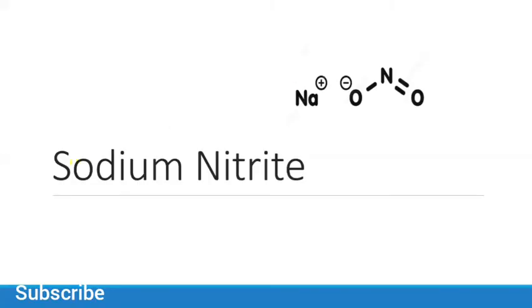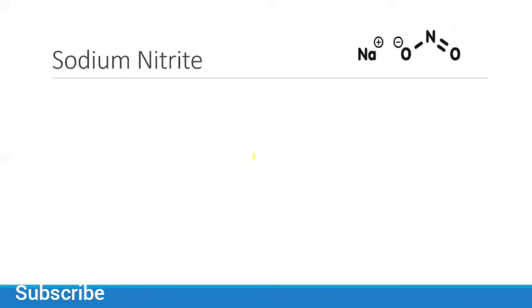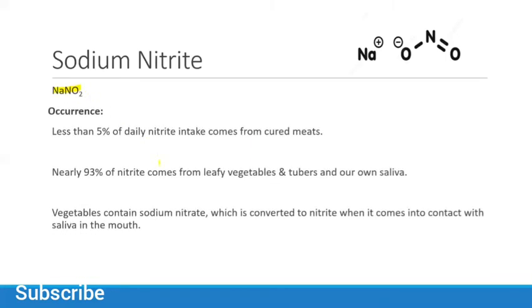Sodium nitrite, NaNO2. Less than 5% of daily nitrite intake comes from cured meats. Nearly 93% of nitrate comes from leafy vegetables and tubers and our own saliva. Vegetables contain sodium nitrate, which is converted to nitrite when it comes into contact with saliva in our mouth.